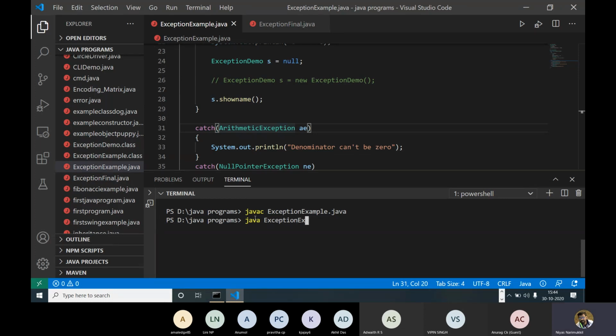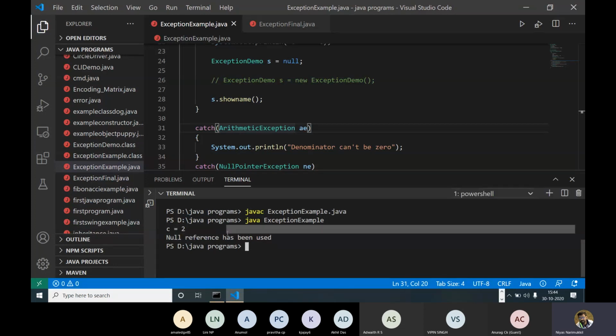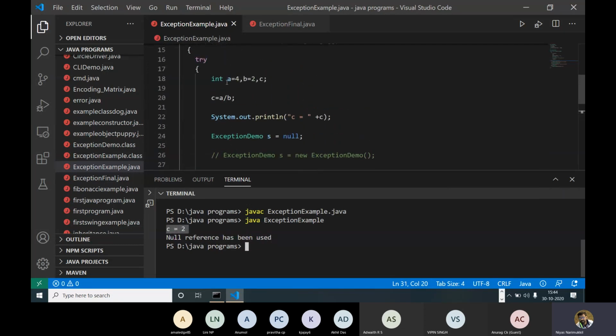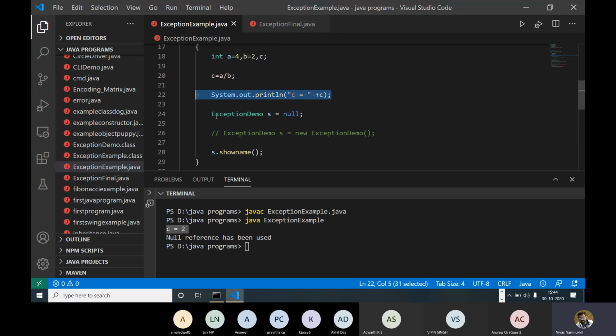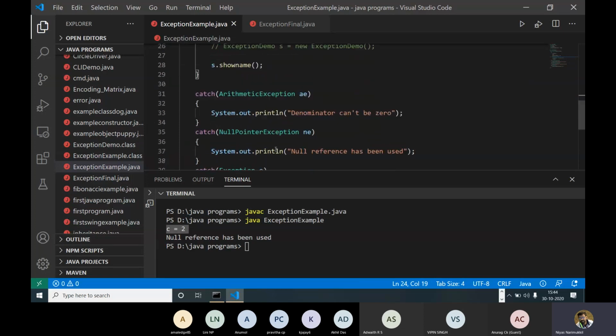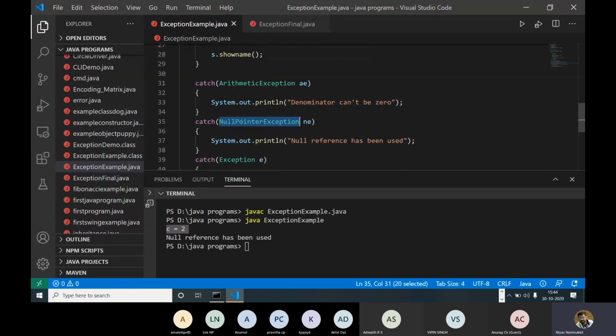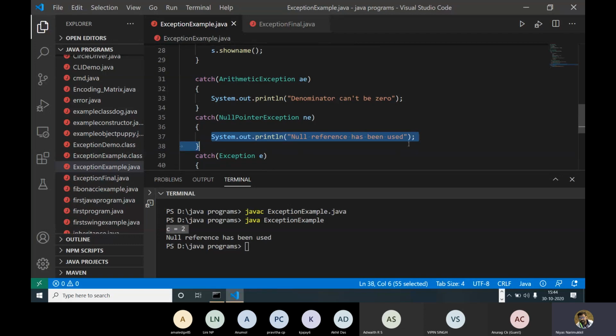We will get the exception as null reference exception, right? So what happens is that we will get a response c equal to 2 here, because an arithmetic operation is performed here. So we will get output till here. After that, during runtime, the exception occurs here. So it will catch the exception and execute this catch block, because this is a null pointer exception, and whatever is under the null pointer exception will print.